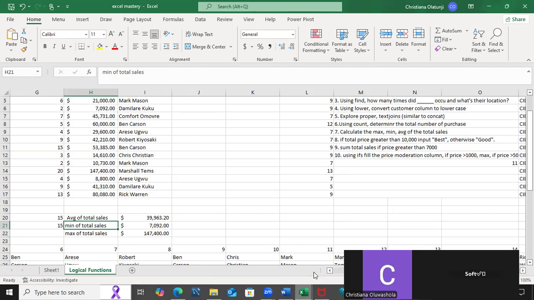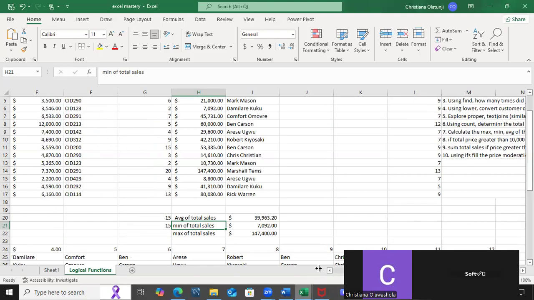If A is greater than 5, give me this. Otherwise, okay, if A is greater than 5, tell me true. Otherwise, it should be false. Okay, no, let's not use true and false, because AND and OR use true and false. So now, if A is greater than 5, tell me yes. If not, tell me no.